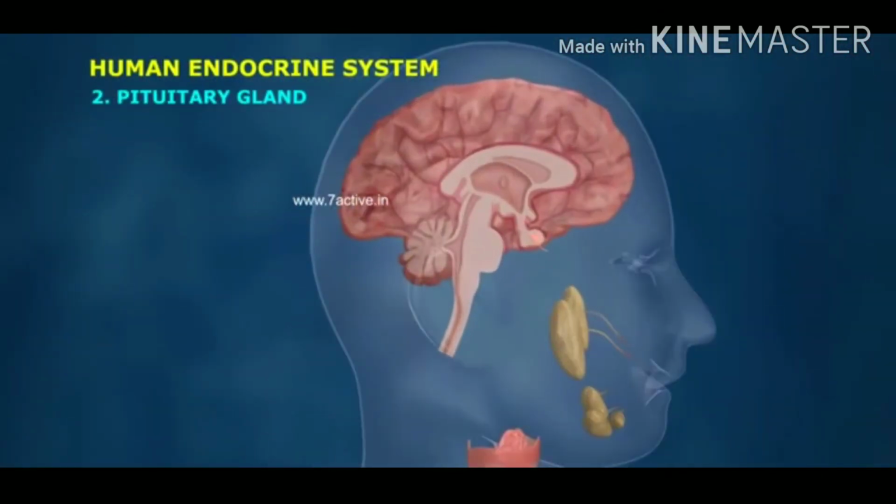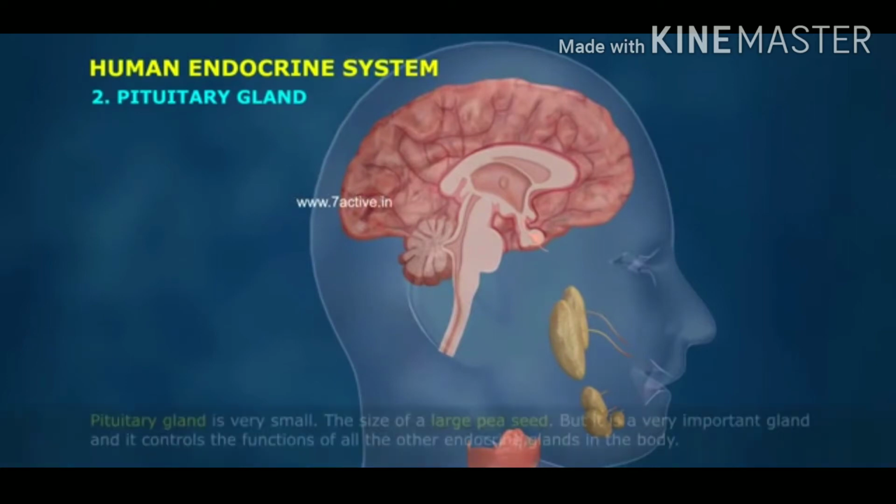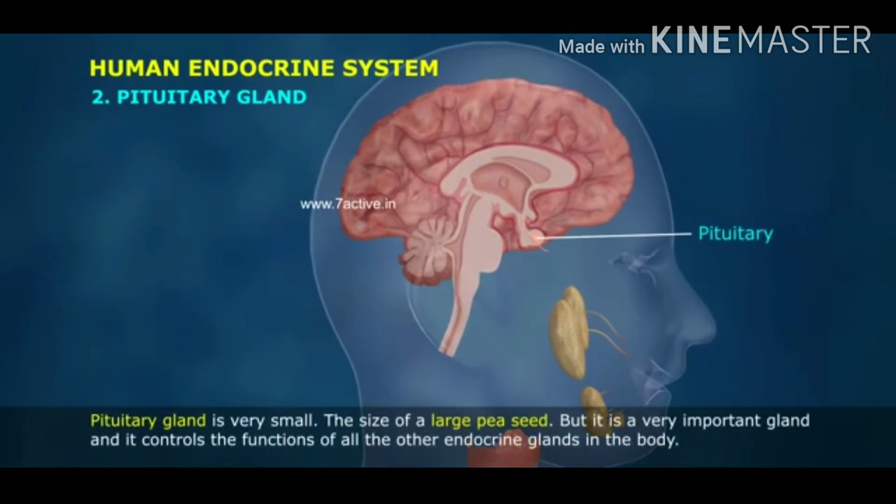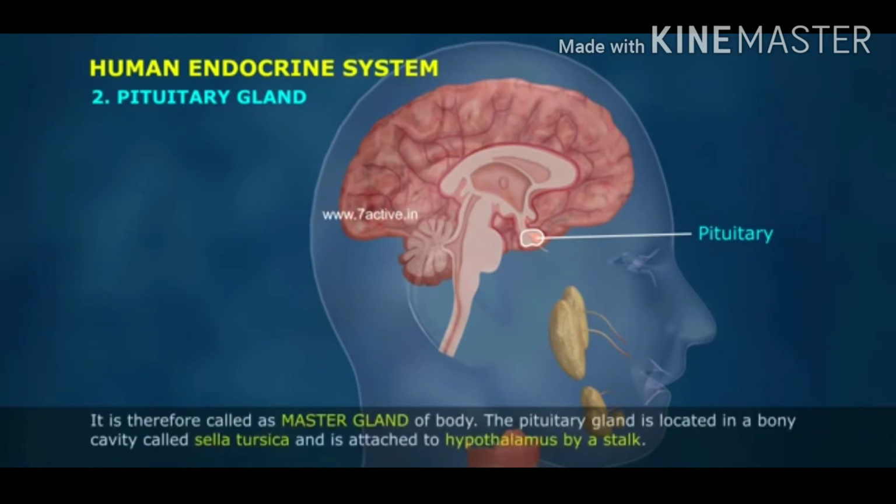2. Pituitary gland. Pituitary gland is very small, the size of a large pea seed, but it is a very important gland and it controls the functions of all the other endocrine glands in the body. It is therefore called master gland of body.